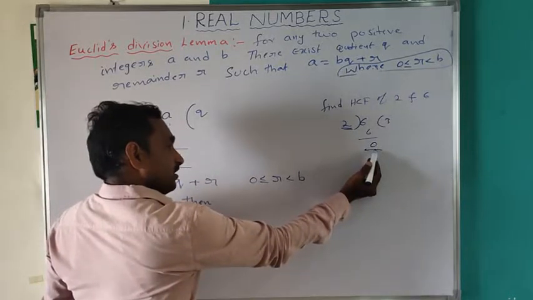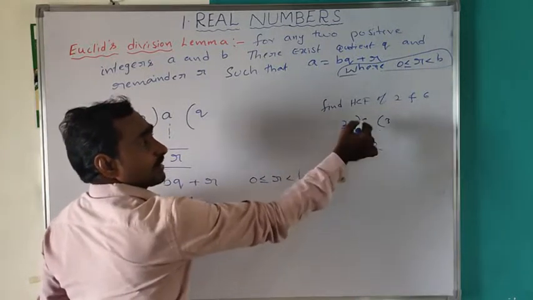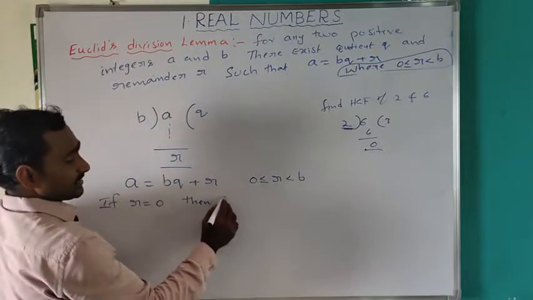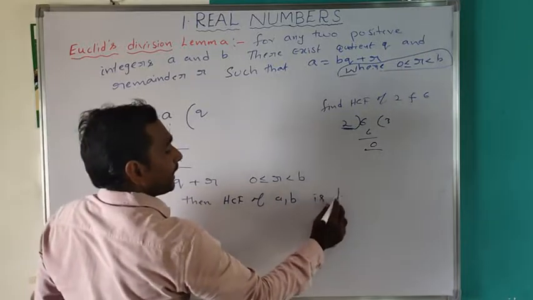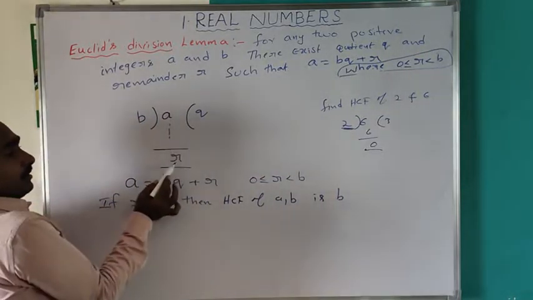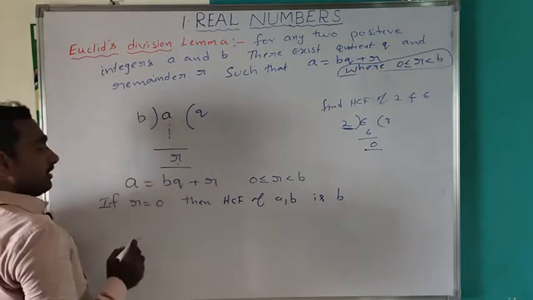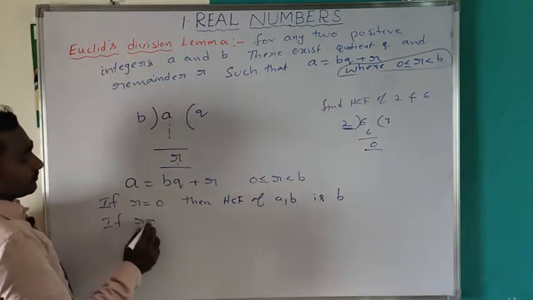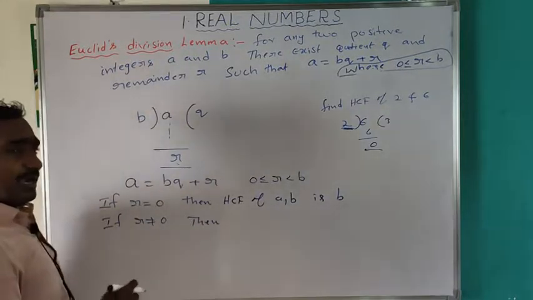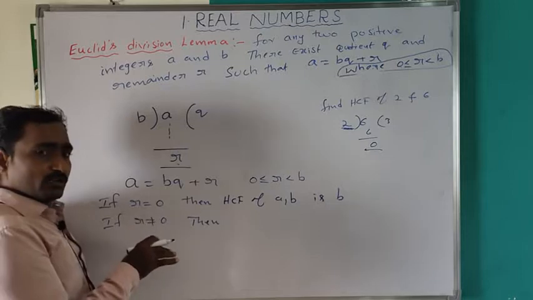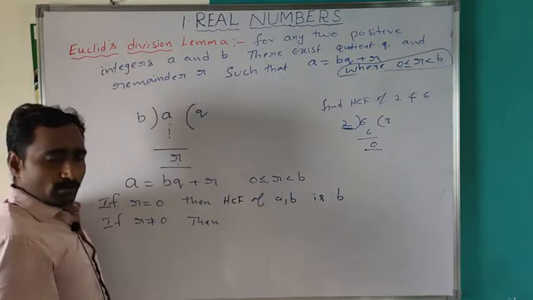If the remainder becomes 0, then that divisor is the HCF of the given two numbers. Then the HCF of A and B is B. If R is equal to 0, then the HCF of A and B is B only. If R is not equal to 0, then this process continues till the remainder becomes 0.